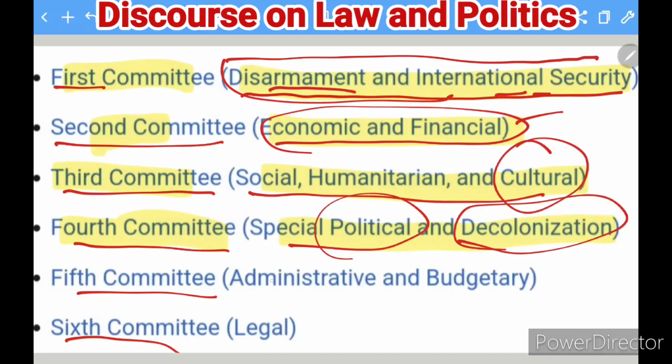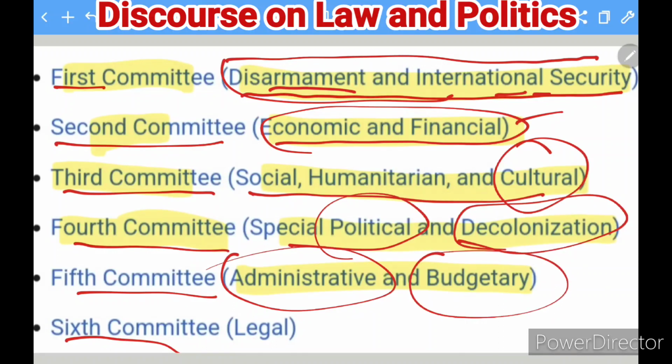And the fifth committee is here, which works with administrative and budgetary matters. So they are dealing with administration, and they are also dealing with budget actions. And the last committee, the sixth committee, is with respect to legal functions. So this is how you can find that. They deal with legal matters and legal opinions. You can say they work more in consonance with the International Court of Justice. So this is how you can see the committees.